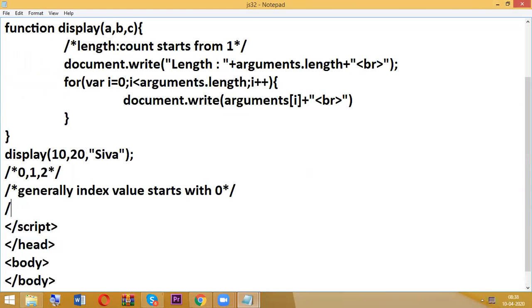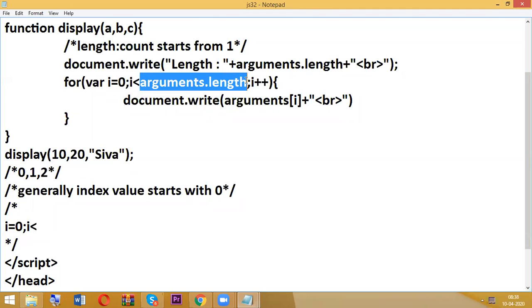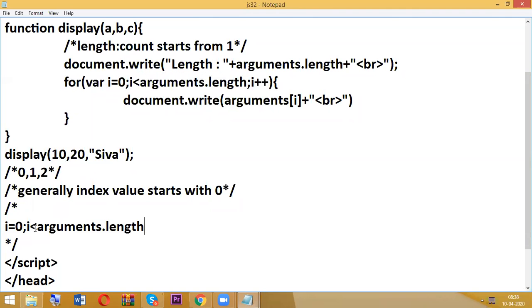Okay, so I value is what? 0. So I already said what is the index number for this one? It is 0. Index number for this one, sorry, 0, 1, 2. Okay, so now I value is what? 0. I less than arguments dot length.